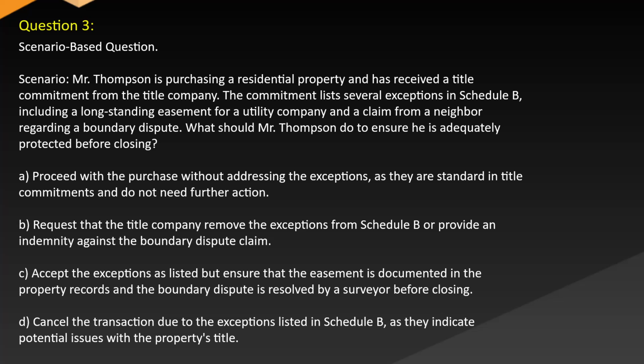A. Proceed with the purchase without addressing the exceptions, as they are standard in title commitments and do not need further action. B. Request that the title company remove the exceptions from Schedule B or provide an indemnity against the boundary dispute claim. C. Accept the exceptions as listed, but ensure that the easement is documented in the property records and the boundary dispute is resolved by a surveyor before closing. D. Cancel the transaction due to the exceptions listed in Schedule B, as they indicate potential issues with the property's title.